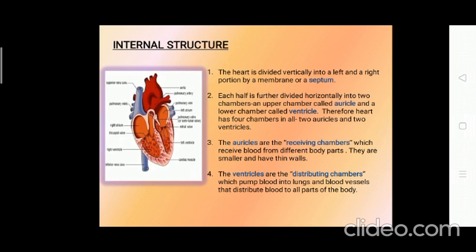You'll be able to see it is divided vertically into a left and a right portion, divided by a membrane called the septum. Each half is further divided horizontally into two chambers, an upper chamber called the auricle and a lower chamber called the ventricle. Therefore, the heart has four chambers, upper two auricles, lower two ventricles.